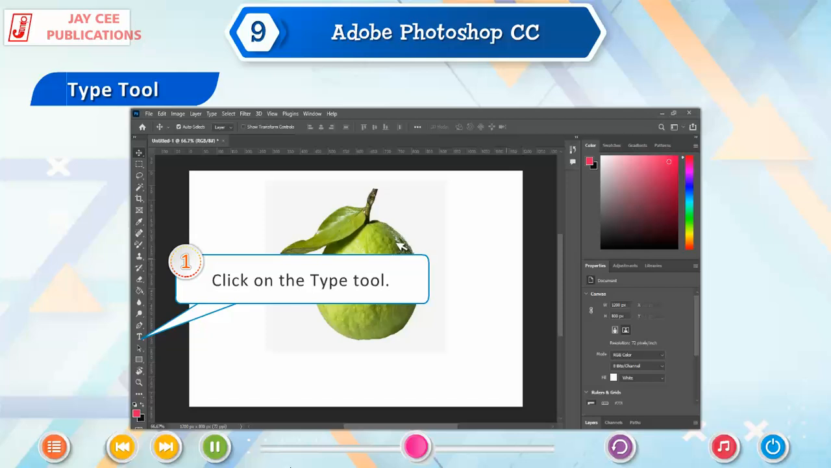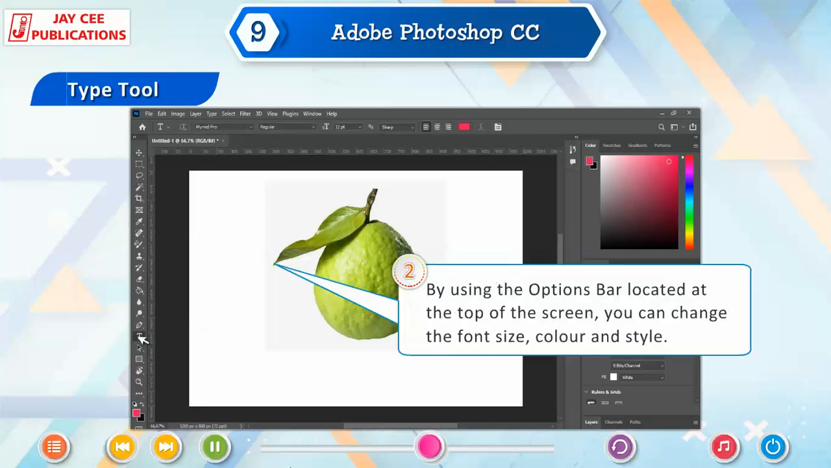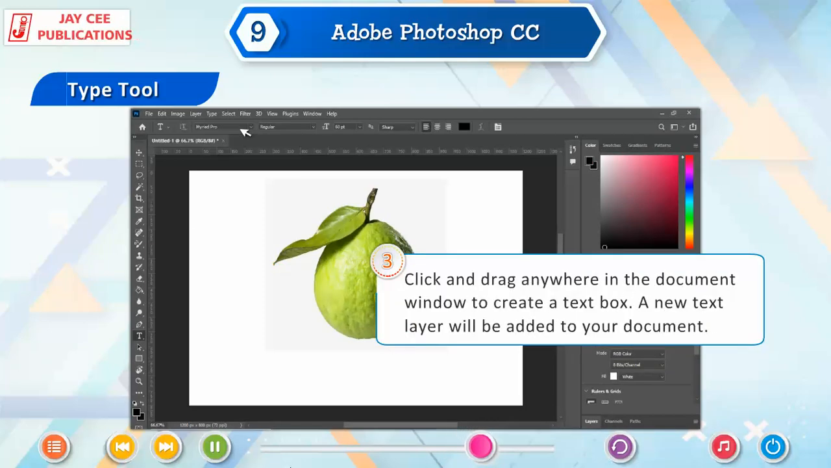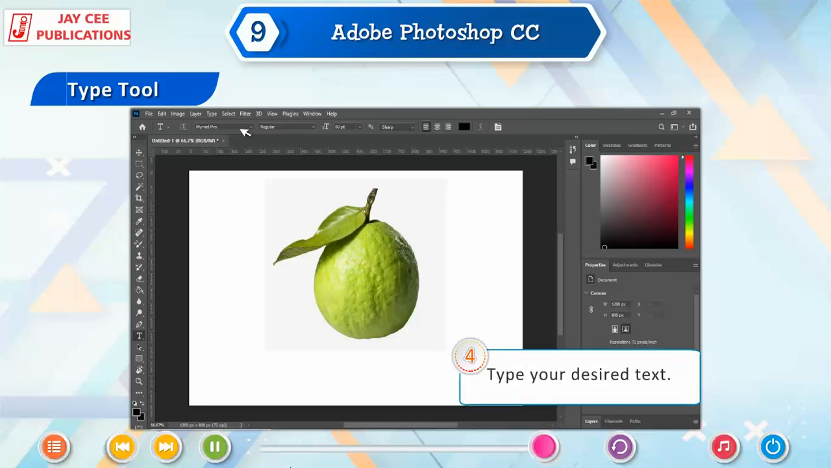1. Click on the Type tool. 2. By using the options bar located at the top of the screen, you can change the font size, color and style. 3. Click and drag anywhere in the document window to create a text box. A new text layer will be added to your document. 4. Type your desired text.